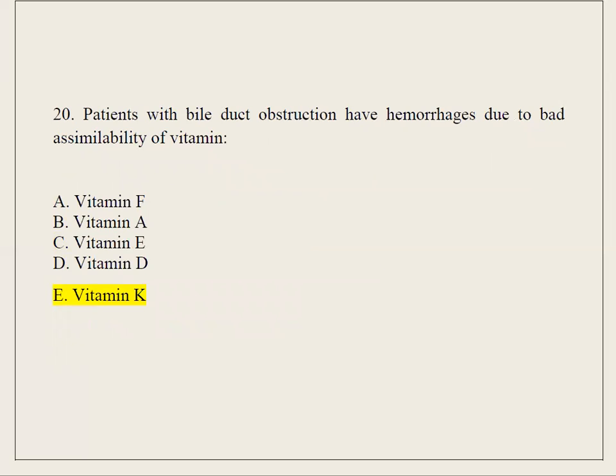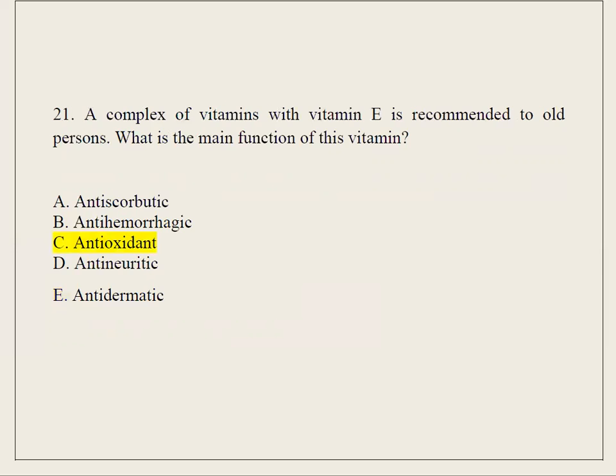20. Patients with bile duct obstruction have hemorrhages due to bad assimilability of: A. Vitamin F. B. Vitamin A. C. Vitamin E. D. Vitamin D. E. Vitamin K. 21. A complex of vitamins with vitamin E is recommended to old persons. What is the main function of this vitamin? Antiscorbutic, antihemorrhagic, antioxidant. D. Antineuritic, antidermatic.